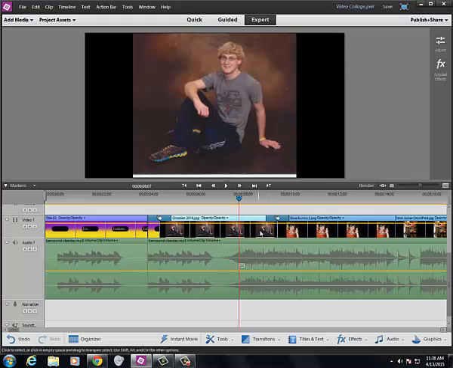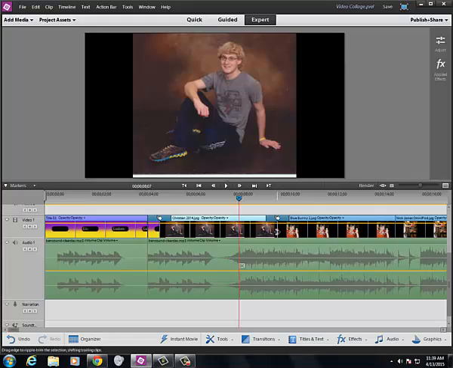Notice what happens to my mouse pointer when I get to the edge of a picture. It turns into a red bracket. That red bracket can face to the left or the right. When you're trimming your images to time them out with the music, you want your bracket to always be facing left. Because facing to the left means that it is only going to affect the picture on the left. We do not want to affect the picture on the right. We only want to affect the picture on the left.